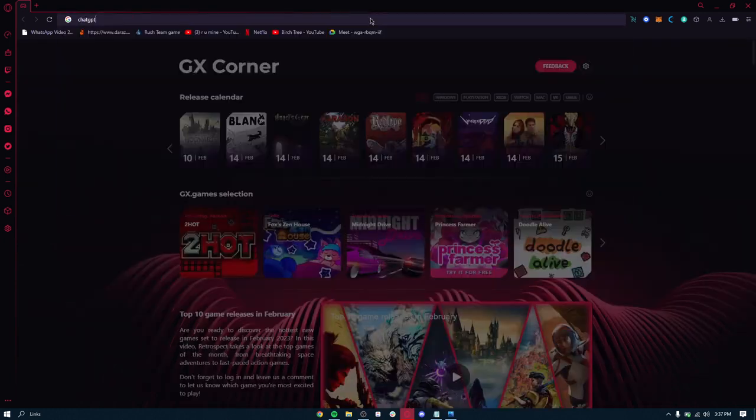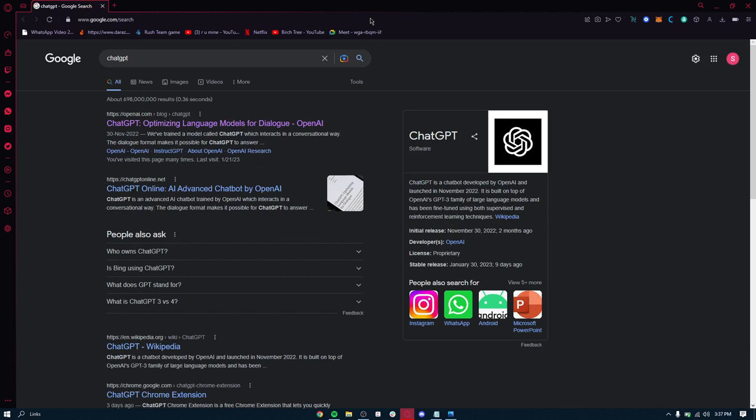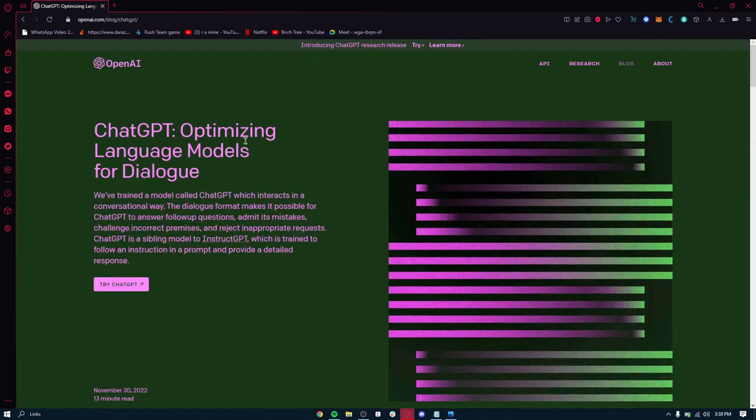So first of all, let's go ahead and search ChatGPT. Once we're loaded into the Google results, we can see the top link over here which says ChatGPT: Optimizing Language Models for Dialogue. So we're going to click over here, and here we have the OpenAI interface, where OpenAI have basically explained their ChatGPT chatbot. As you can see, ChatGPT: Optimizing Language Models for Dialogue and much more.